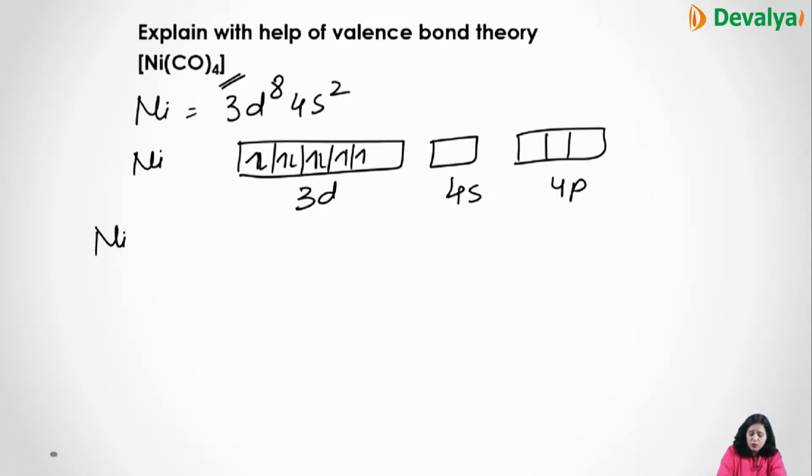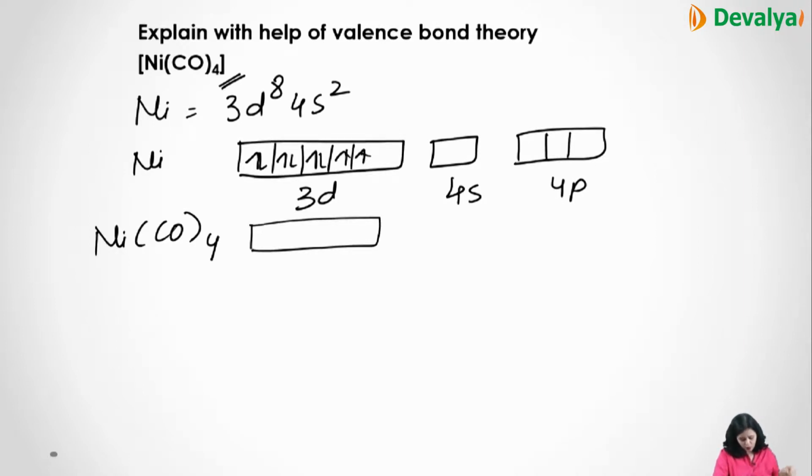When we draw the structure of NiCO4, CO is a strong ligand, so the pairing will occur, and these electrons will get paired up. 1 2 3 were already there and these 2 electrons get paired up.